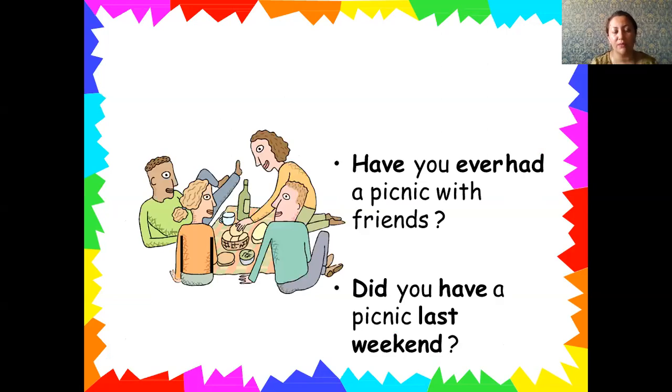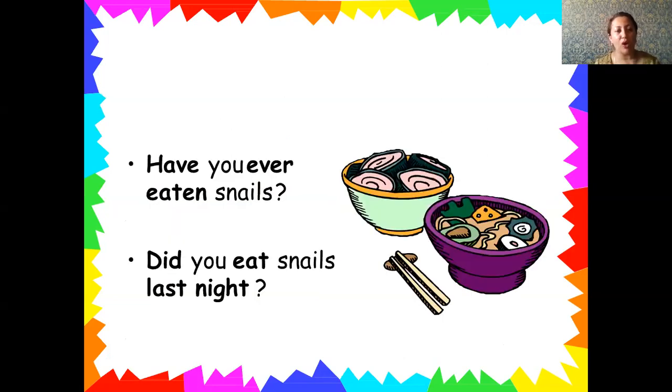another comparable pair of sentences like, have you ever eaten snails? Did you eat snail last night? Pay attention to these sentences, because both are given in, for example, 2 tenses. The first one is given in the present perfect, the second one is in the past. What is the differentiation, or how can we distinguish both tenses?